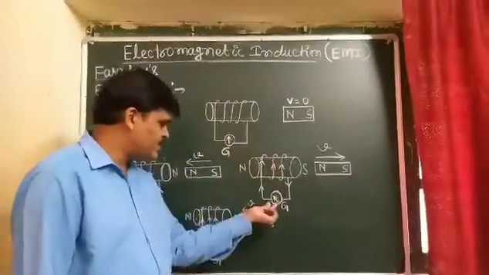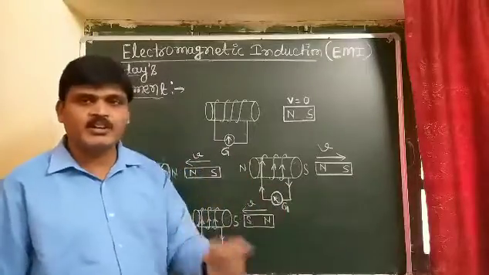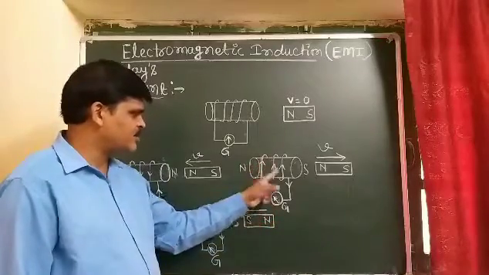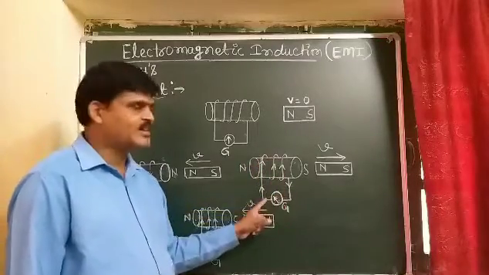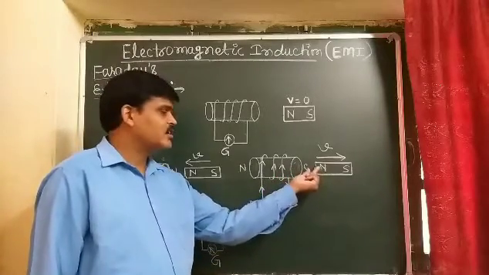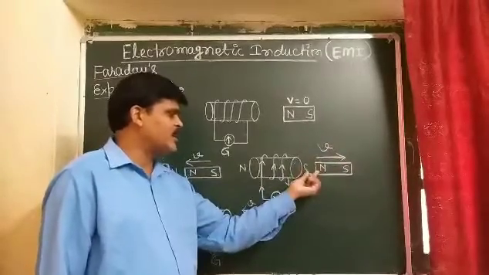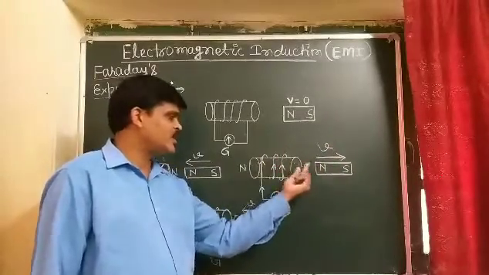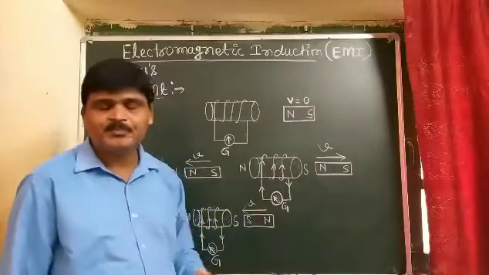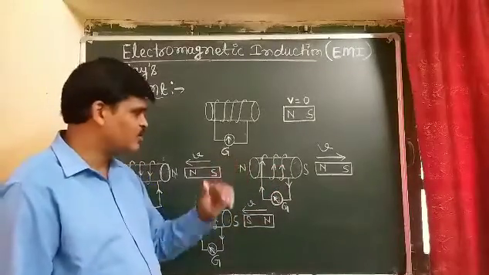Again there is deflection in the galvanometer, but the direction of the deflection of the needle is different from the previous case. The direction of the current flowing in this coil is clockwise. The face of the coil in front of the north pole of the bar magnet behaves like a south pole, and behind that is a north pole.